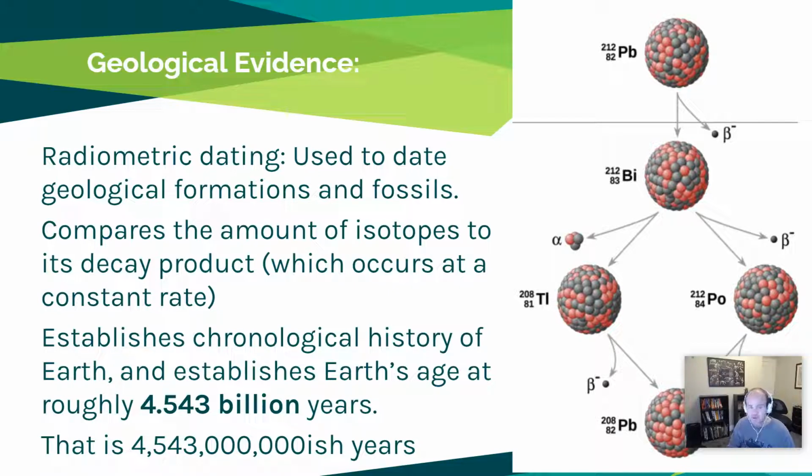So this is going to establish a chronological history of Earth, and it's going to establish Earth's age at roughly 4.543 billion years. So 4.5 billion years. That's a lot of time through which evolution has taken place. Now, admittedly, not all of that we've had life, but still a long time we're dealing with.